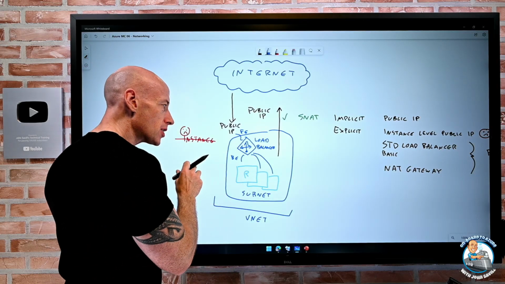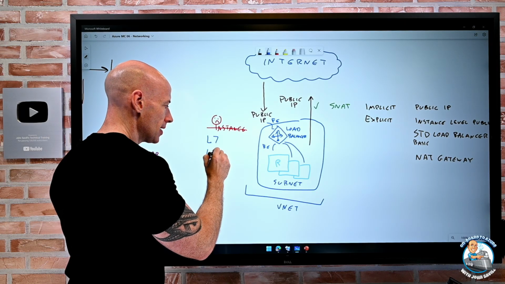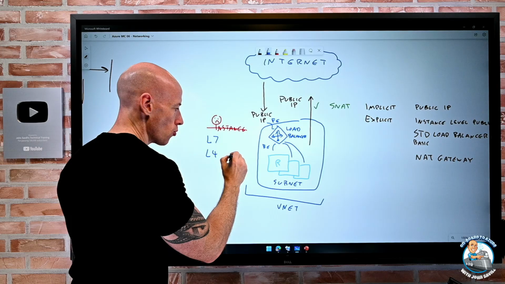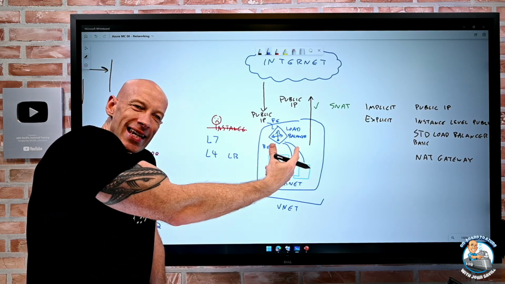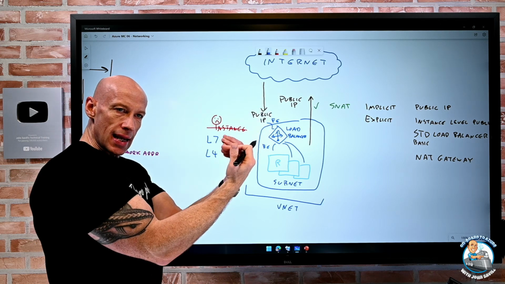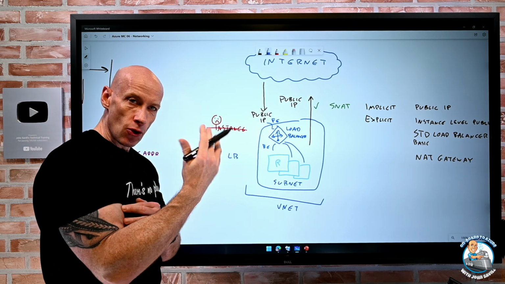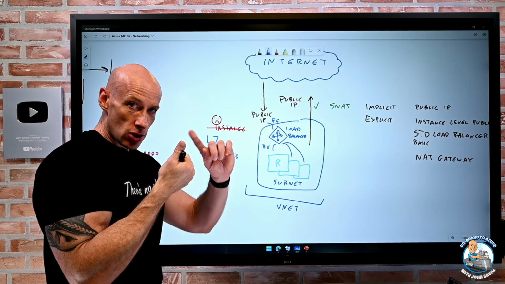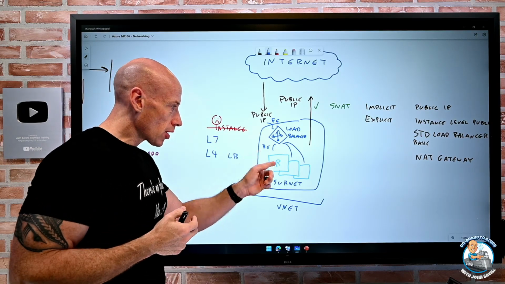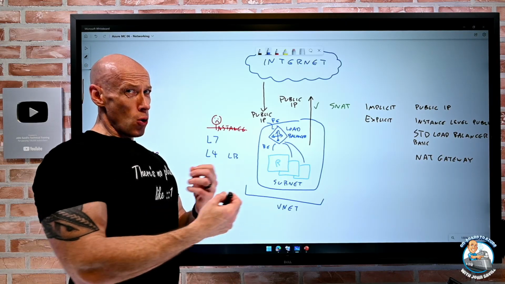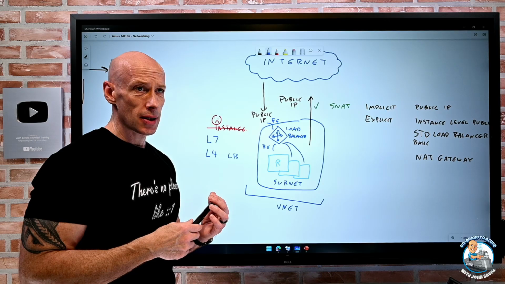Now, there are different types of load balancer. So remember those layers again? Layer 4 would be just the regular load balancer. It understands TCP, UDP. I can have a certain amount of stickiness. Stickiness is, well, if a request comes in, do I always send it to the same backend member? So there's 5 tuple by default: source IP, destination IP, source port, destination port, protocol. If all 5 of those things match, I'll go to the same instance. Maybe the port changes. Maybe the protocol might change.